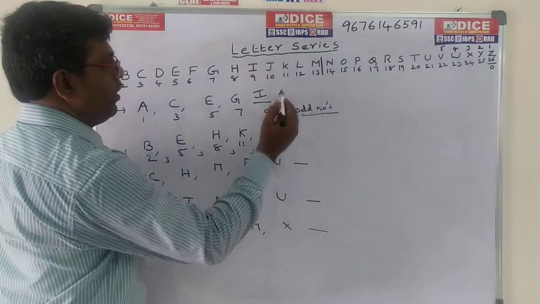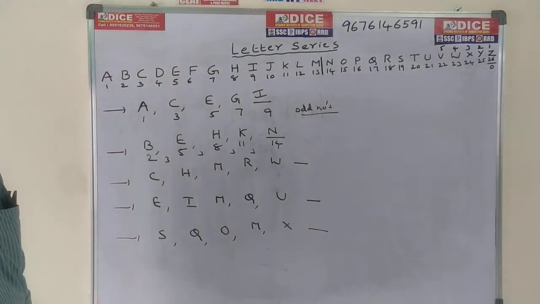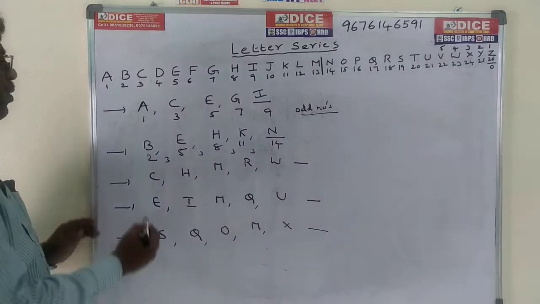What is the code for 14? The code for 14 is nothing but N. So N is the required answer. Next, go for the next one.